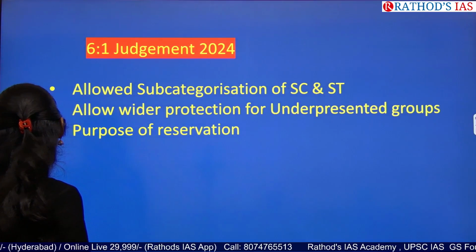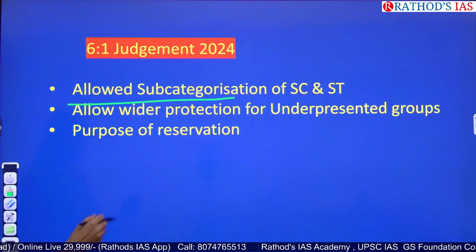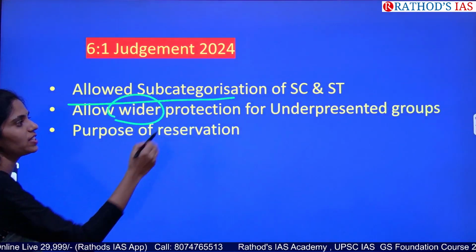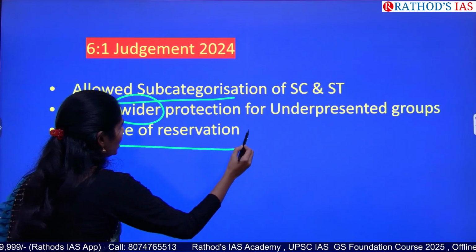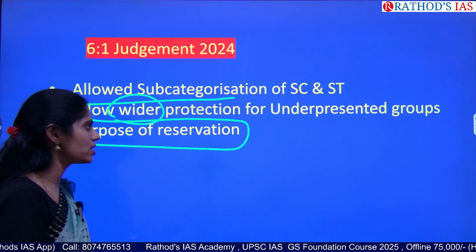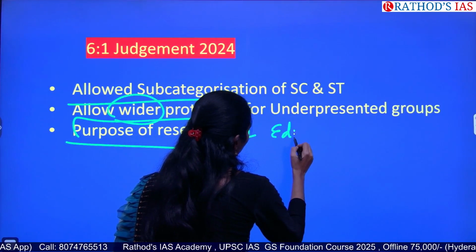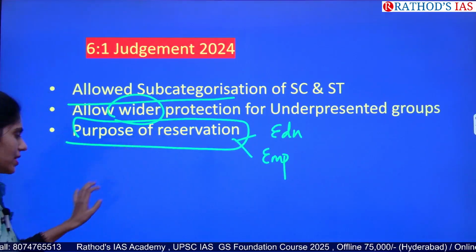And now what are the highlights? As I said, the first one is it allowed subcategorization, and the next one is it allowed wider protection of these unrepresented groups in the SCs, and they are talking about especially this can be done solely for reservation. Reservation in what? Reservation in education first, and reservation in employment opportunities. So this is the present judgment.